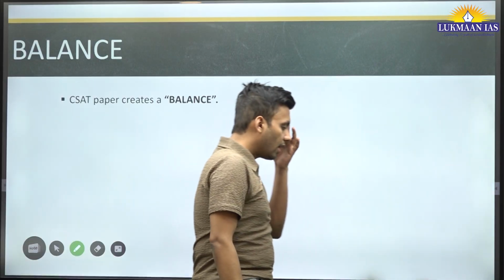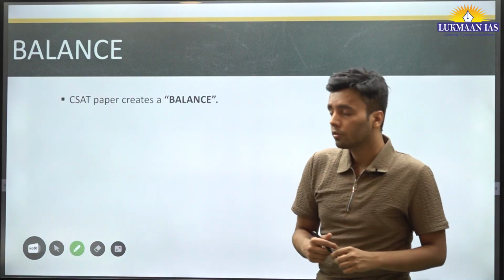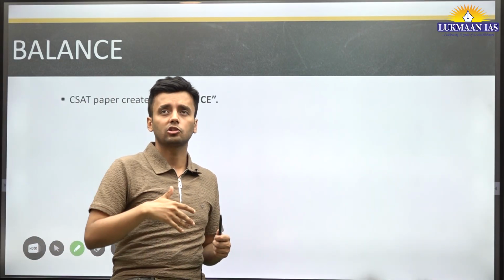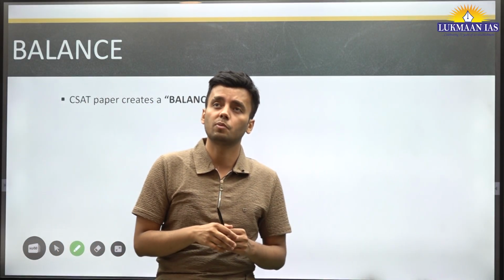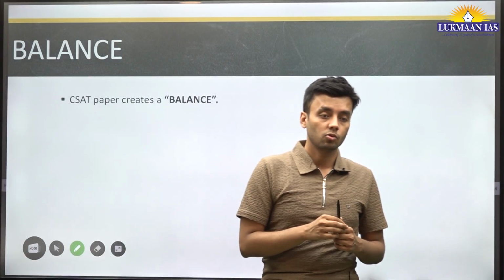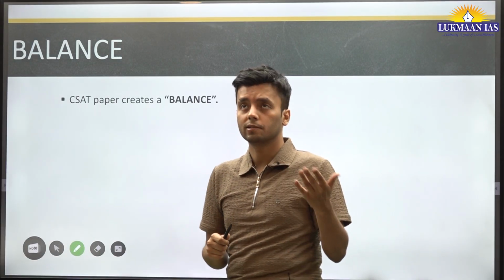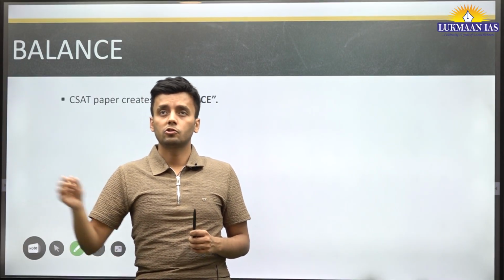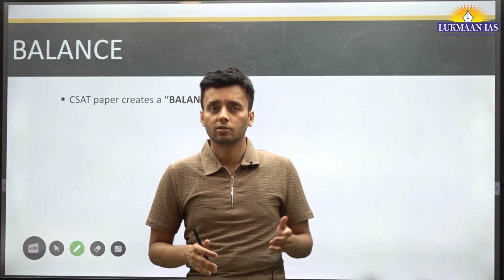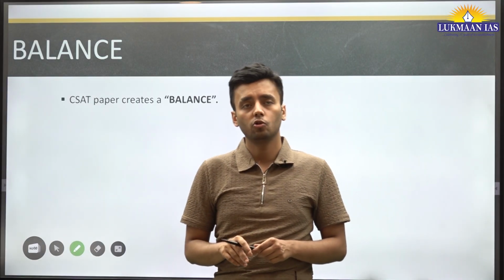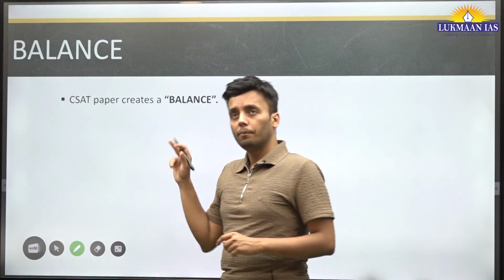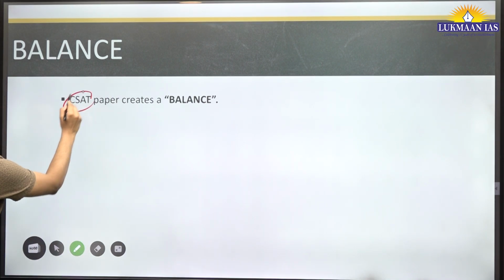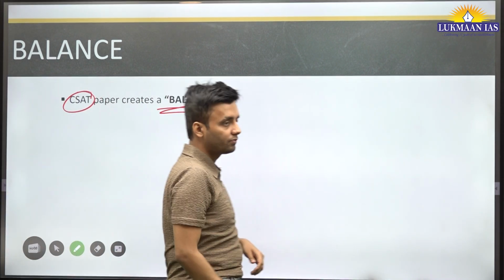We need to see why the CSAT paper creates a balance. Now, UPSC is a kind of paper that invites applications from all sections, like students who have a background in medical sciences, students having a background in engineering, students having a background in arts. They all are eligible to apply for UPSC. So the question is how CSAT paper creates a balance.